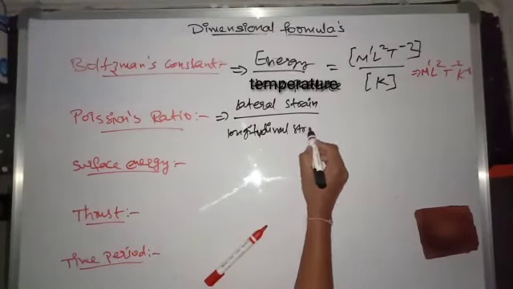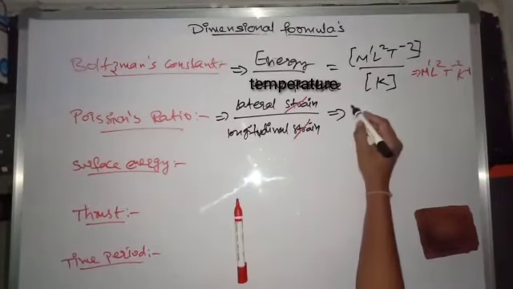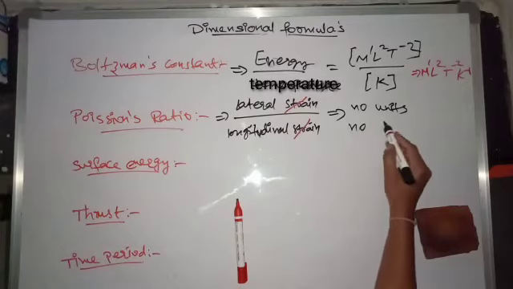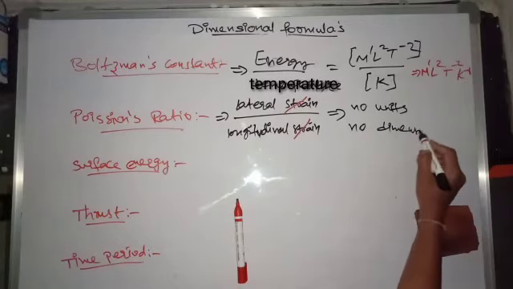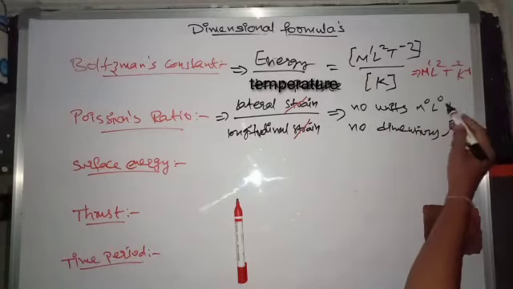So in the numerator we have strain, and in the denominator also we have strain. So Poisson's ratio has no units and no dimensions. You can write this as M naught, L naught, T naught.